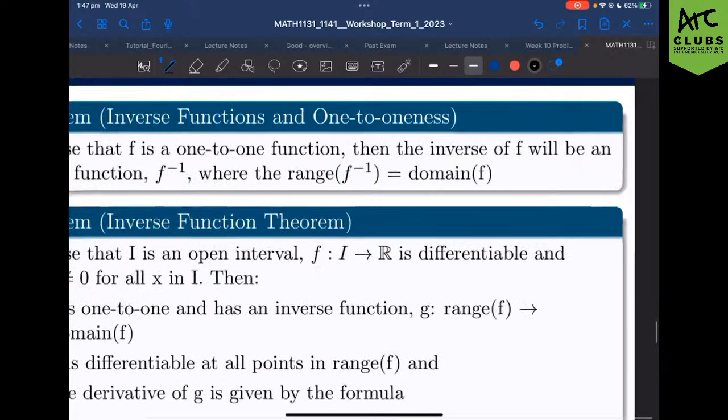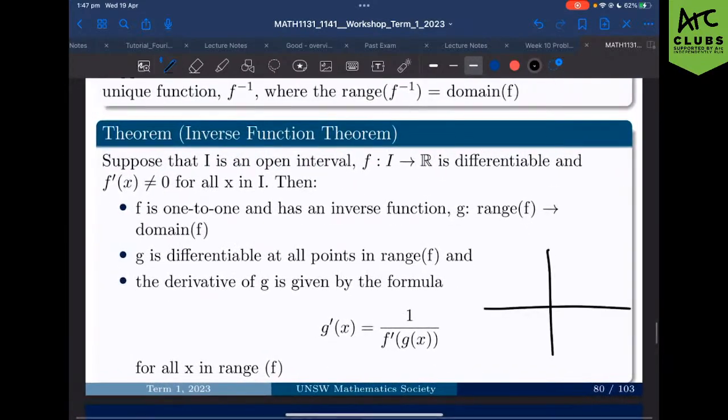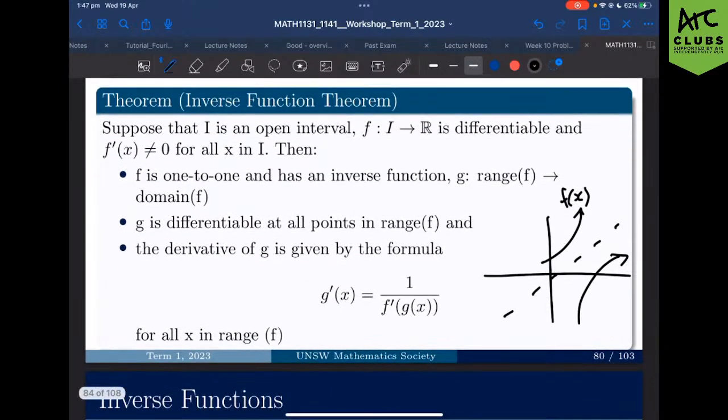So essentially, if I just have a function, right? We know that the inverse of it is going to be kind of like the reflection across y equals x. Say it looks like that, where the range of my original function is the domain of my inverse. The domain of my original function is the range of my inverse. Everything's flipped. Okay? Let's work through some concepts. So suppose that I is an open interval where f is differentiable and f dash x is not 0, then all of these conditions, right?